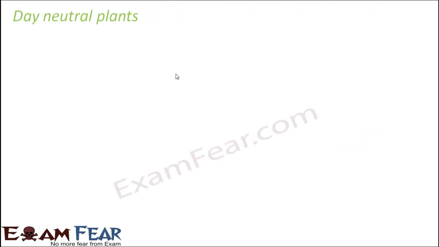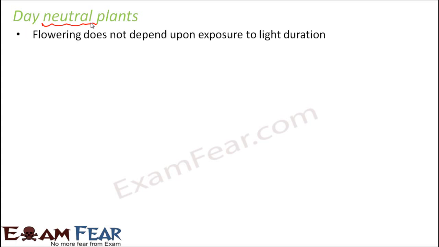Now the third category, that is day neutral plants. So they are neutral, as the name says. So it doesn't matter to them. So the flowering in these plants does not depend on the photoperiod. So flowering does not depend upon exposure to light duration. It doesn't matter whether the days are long or the nights are long. Nothing matters to them. They just flower in their own way.